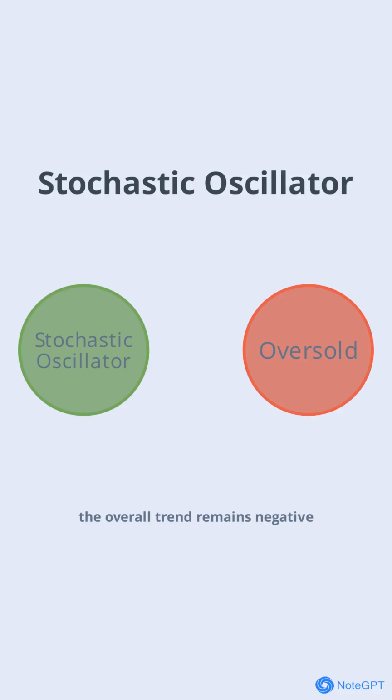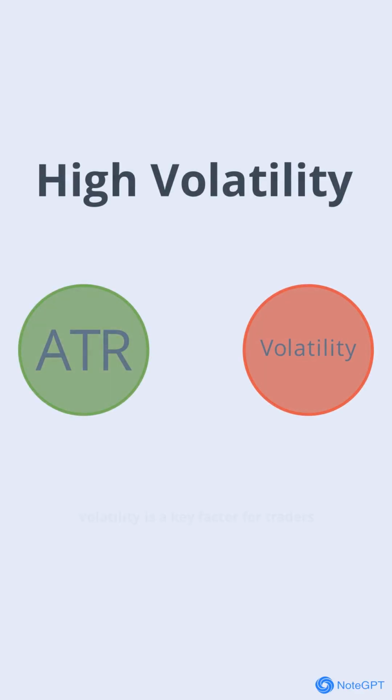Volatility is a key factor for traders, and VIVK's average true range, or ATR 14, is at 0.009. Given the stock's low price, this is considered high volatility. High volatility can mean larger price swings, which increases both the risk and potential reward for traders. It's important to keep this in mind when considering any position in VIVK.